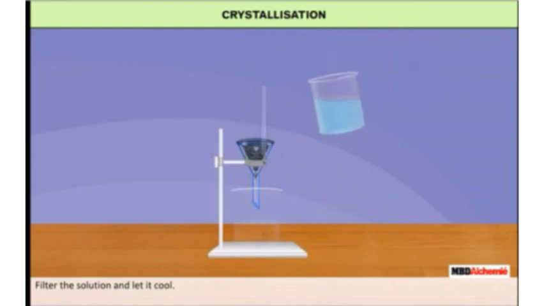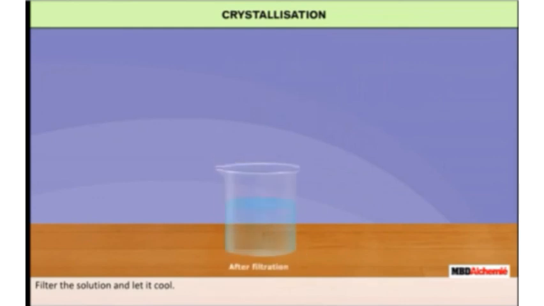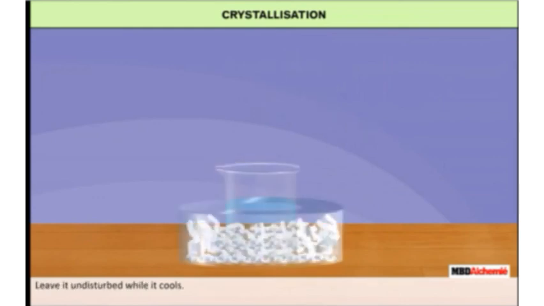What do you observe now? Crystals of copper sulfate are clearly visible, yes? So this was an example of crystallization.